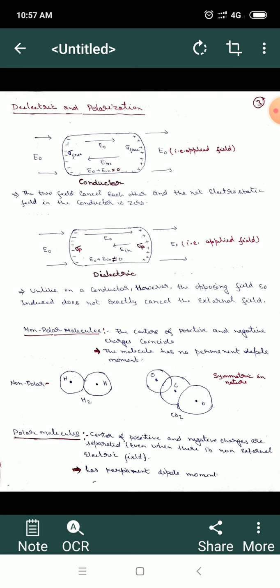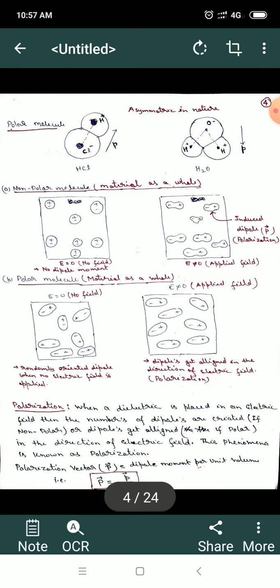Similarly, if you see carbon dioxide, carbon and oxygen, we can say that non-polar molecules are basically highly symmetric in nature. Similarly, if we define polar molecules or polar dielectrics, polar atoms are those molecules whose center of positive charges and negative charges are separated even when no external electric field is present. That means that polar molecules have permanent dipole moments.